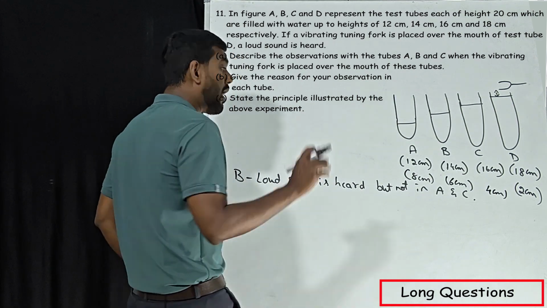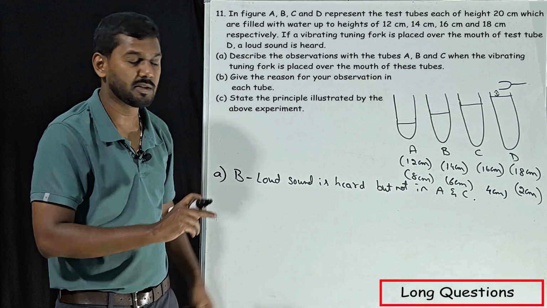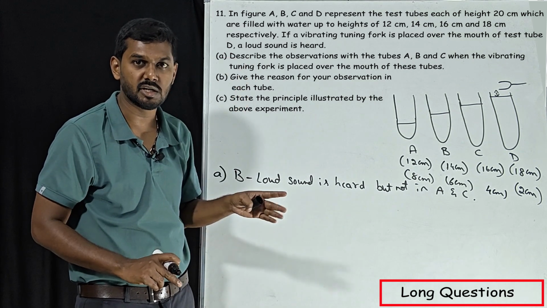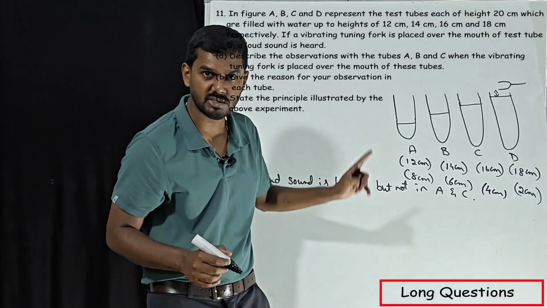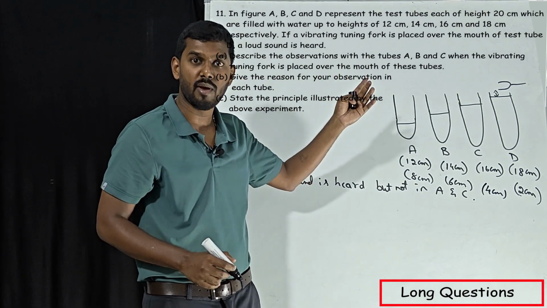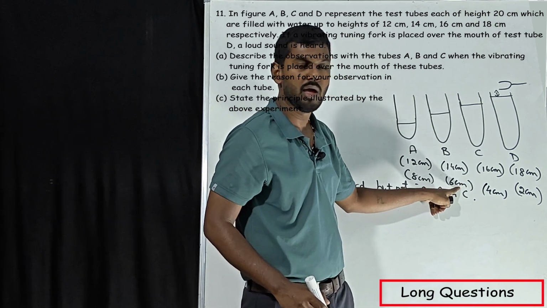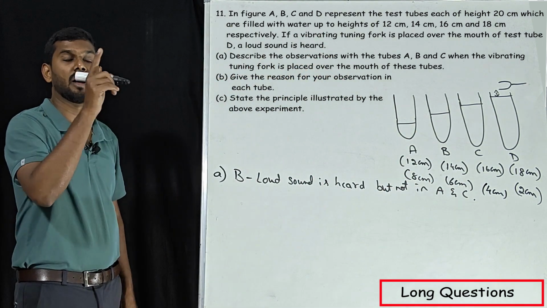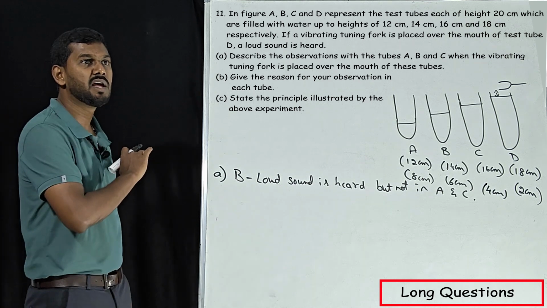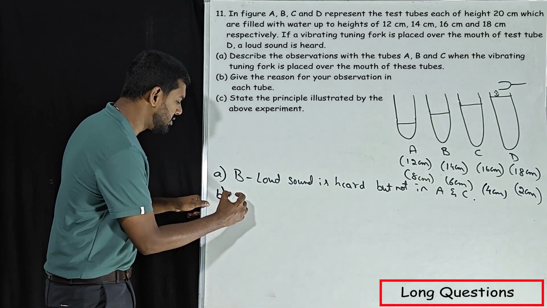Resonance occurs in test tube D, which has an air column of 2 centimeter. You have to find the test tube which has 3 times this air column. That is test tube B, so in B also we will get resonance. This is the reason you have to write in the exam. Okay, B is also done.